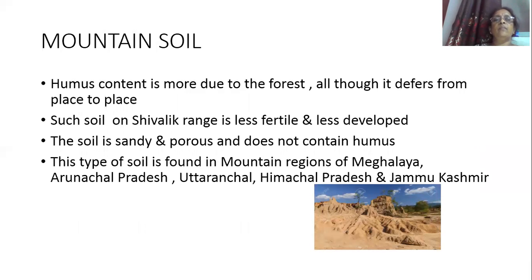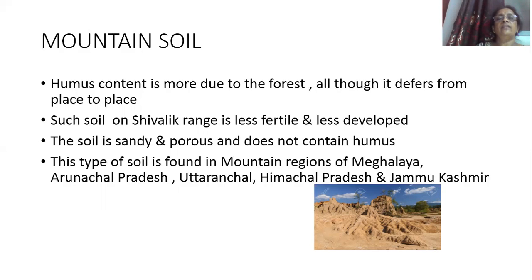The next one is mountain soil. Mountain soil is generally found in the mountain regions, in the northern part of India and in the eastern part of India. From the name only, we can see that this type of soil is found in the mountain region. The humus content is more in the mountain region, and it receives heavy rainfall, and dense forests are also there.